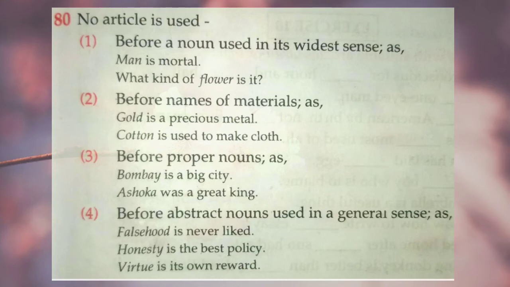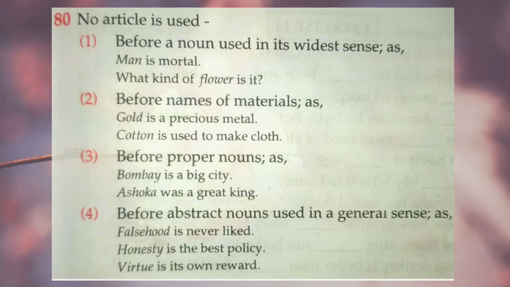Number 2, before names of materials. Which are the materials? Gold, cotton, copper. These are the materials, metals. You should not use article. Any article should not be used there. For example, gold is a precious metal. You cannot say the gold is a precious metal.